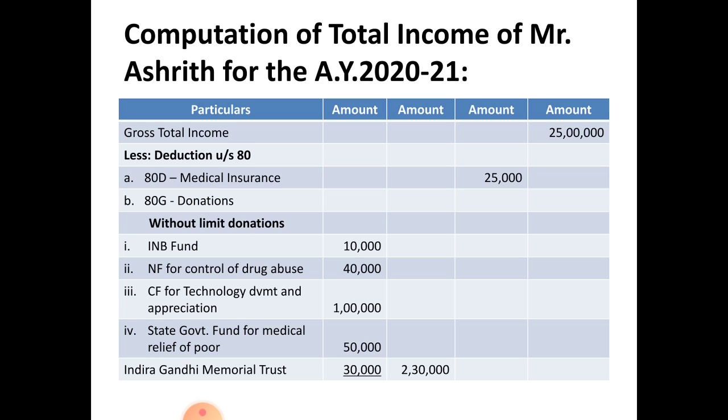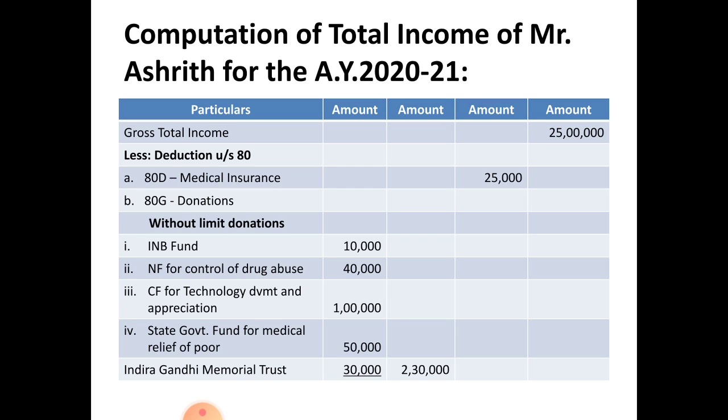Computation of total income of Mr. Ashrit for the assessment year 2020-21. Particulars and 4 amount columns you can draw, or else you can draw only 3 amount columns. Whichever is convenient for you, you can do like that. First, you have to write gross total income rupees 25 lakhs in the last amount column, and from that you have to deduct deduction under section 80.